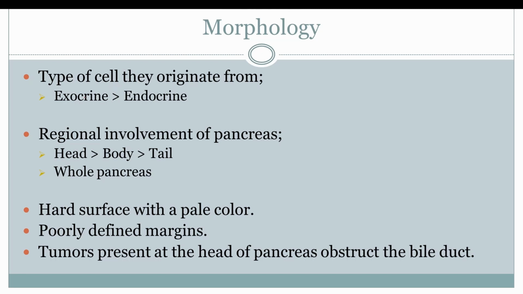Coming on towards the morphology of the tumor. These tumors typically arise in the exocrine region in 95% of the cases and in the endocrine region in 5% of cases. Mostly these tumors involve the head of the pancreas, in almost 60% of cases. Then there is the body and tail. In 20% of the cases, these tumors diffusely involve the whole pancreas. These tumors have a hard surface with pale color and poorly defined margins, which is due to the deep infiltrative growth and invasive nature. The tumors which are typically present in the head of the pancreas obstruct the bile duct, resulting in jaundice.